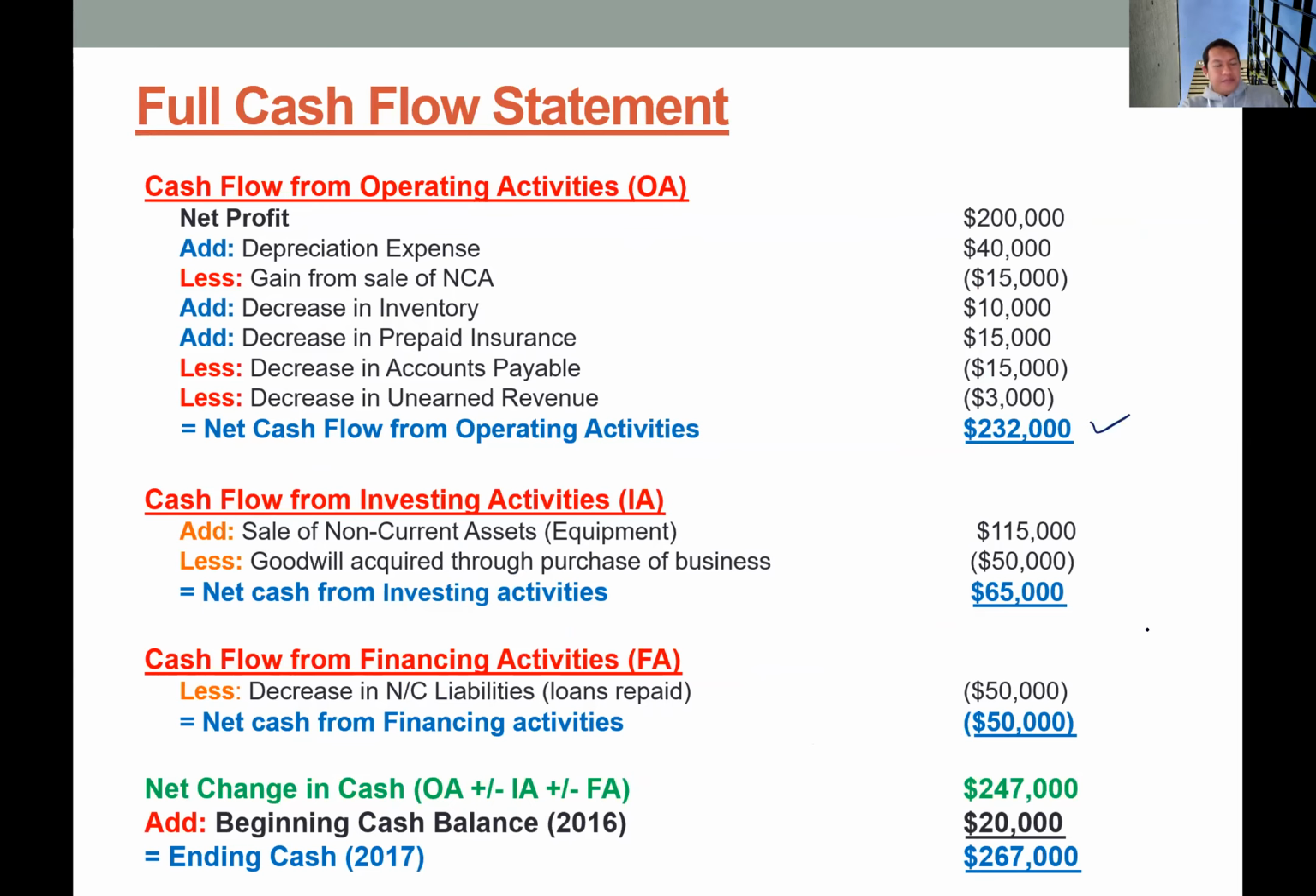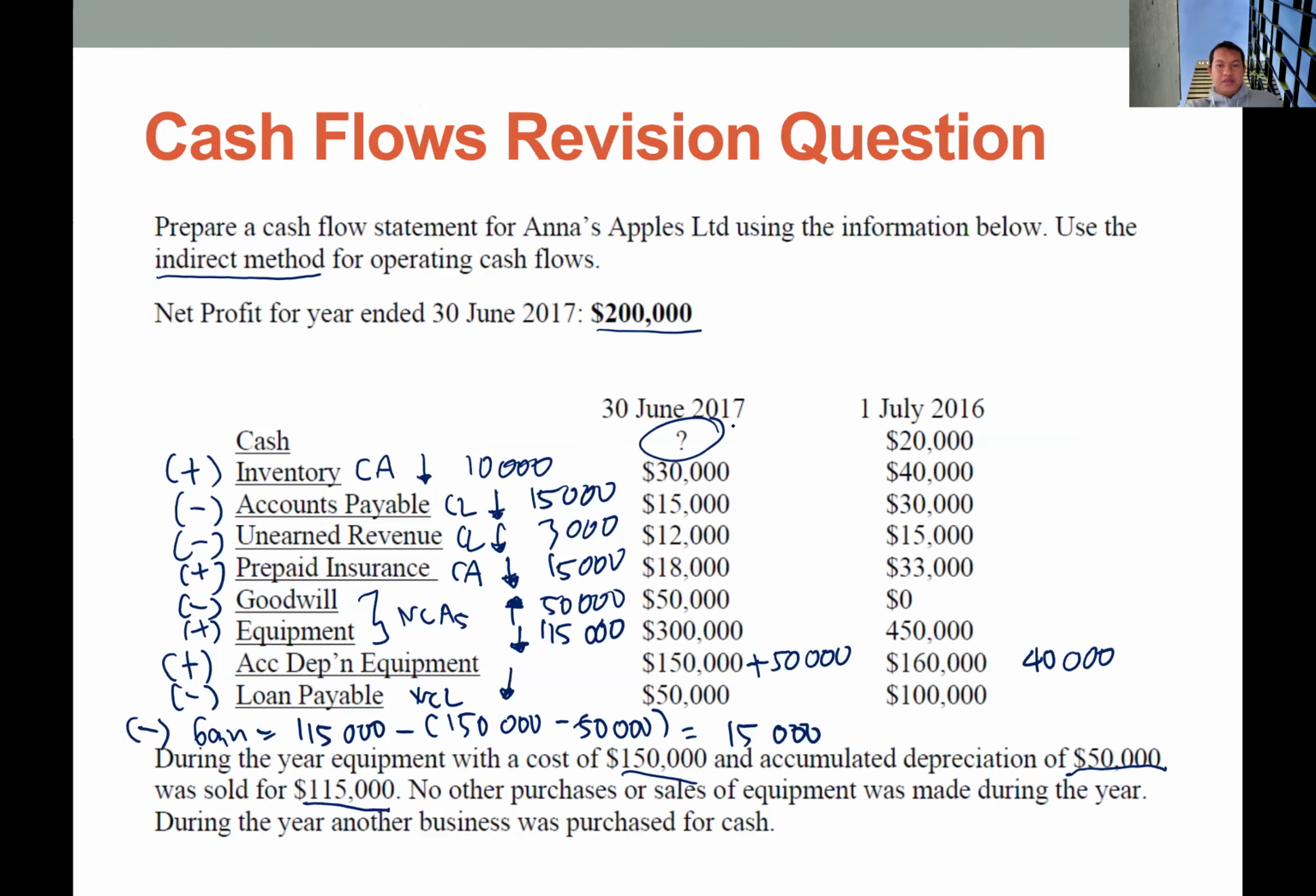Okay, just this one. So we just add these three groups. So 232 plus 65 plus 50. We got net changes in cash for 247. We add with the beginning balance, we get 267,000 of ending balance of cash. So basically 267,000.